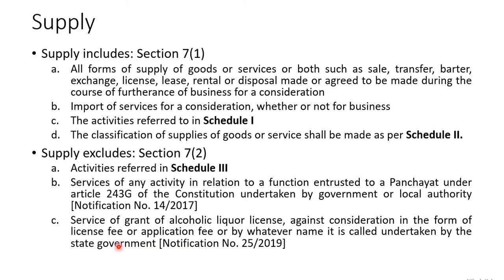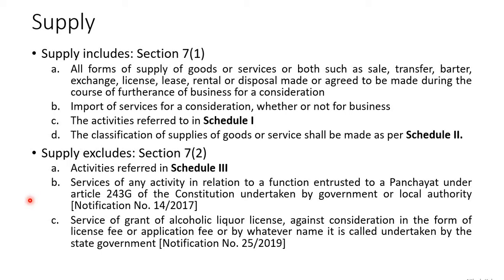If the government is giving license to any individual to carry out the sale of alcoholic liquor, then that is also considered as a supply now. Earlier that was not the case. This judgment was passed in the month of September and date was 30th September 2019. This notification was issued by the CBIC, right?